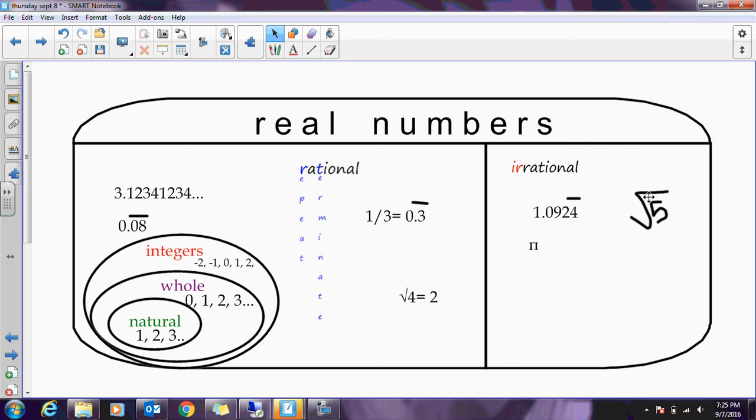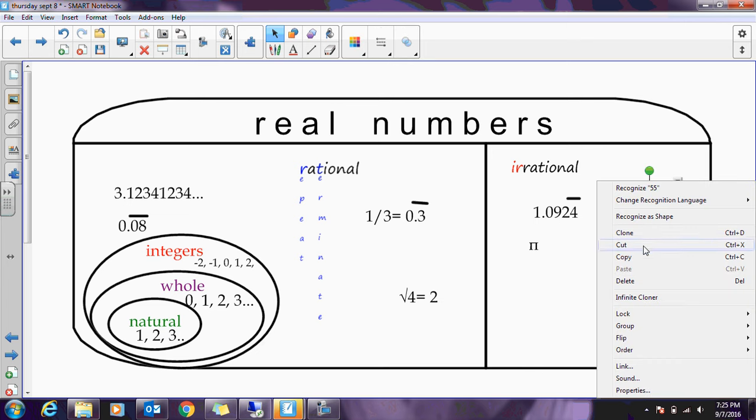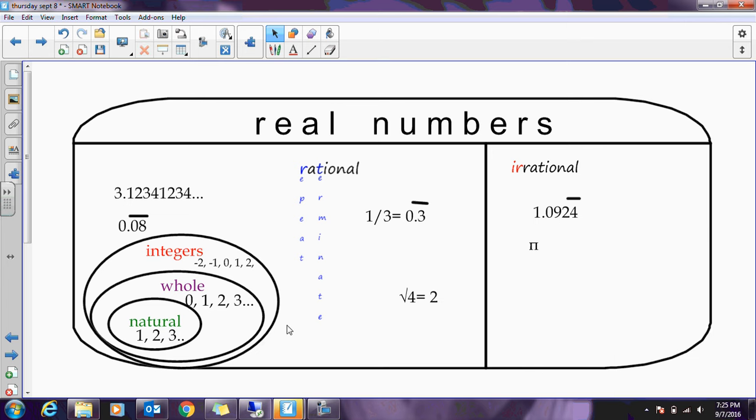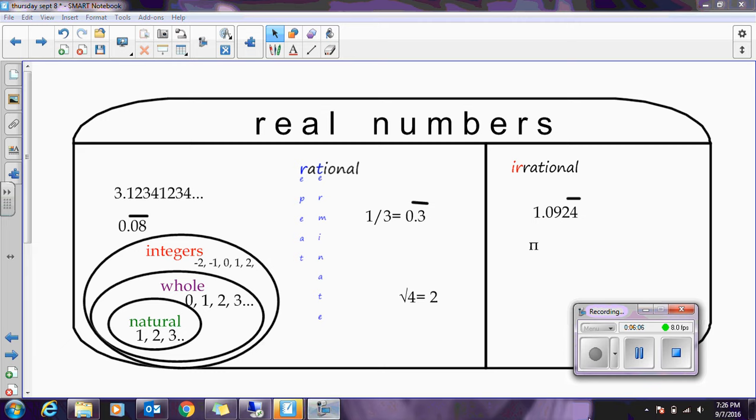So you need to make sure that all the categories are covered. Another easy one, if I had an integer, like I threw out -2, you could say that it is an integer, that it's rational, and that it is a real number. It fits three categories. No, it's not a whole number, and no, it's not a natural number. And that really is it. So I hope this made it easier to understand.